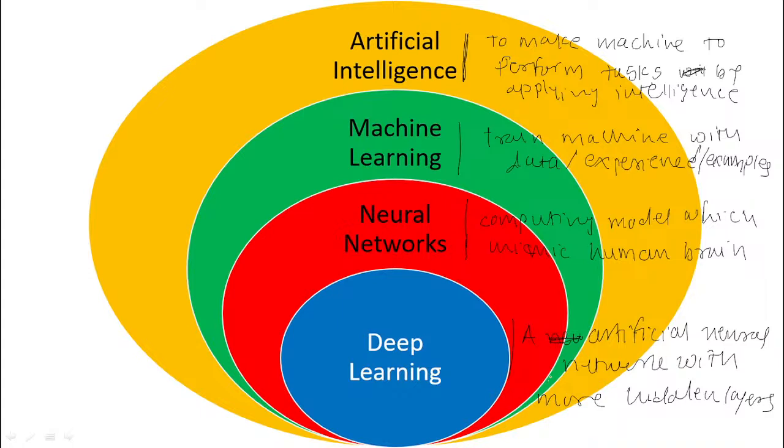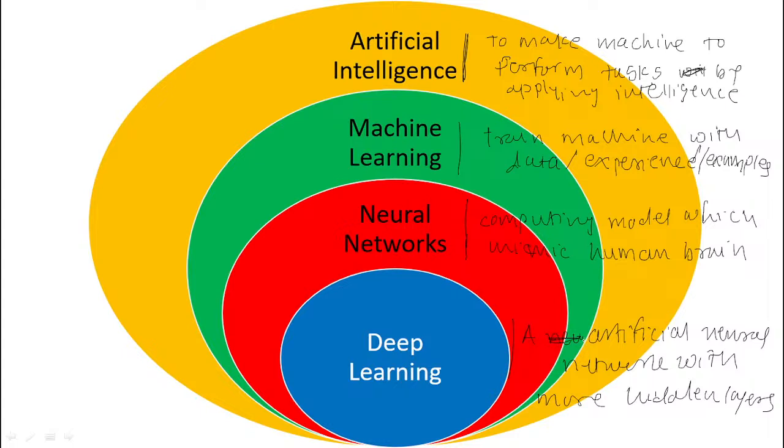Okay. So these are the four terms: artificial intelligence, then machine learning, which is a subset of artificial intelligence. Then in machine learning, neural networks are used, and a special type of neural network is called as a deep neural network. Okay. So these are the terms.